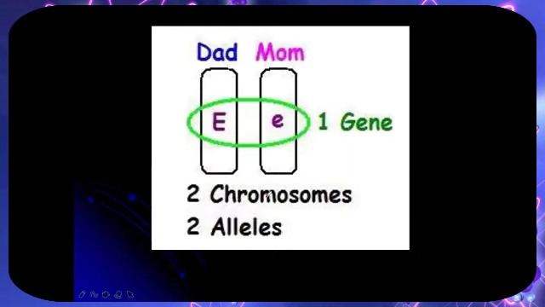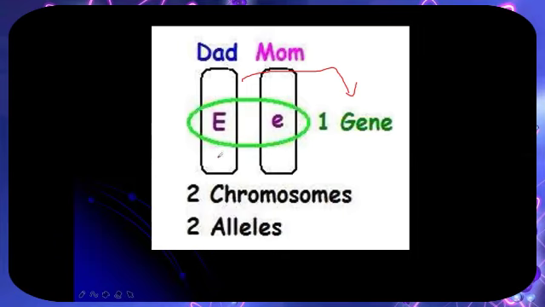It could be simplified like this: the father and the mother. If the father carries the dominant and the mother has a recessive, this comprises one gene. We have two chromosomes, one from the dad and one from the mother, so we have two alleles.